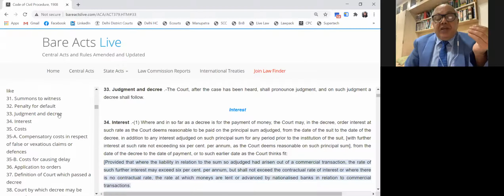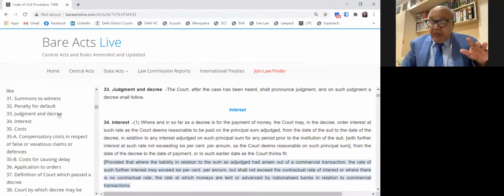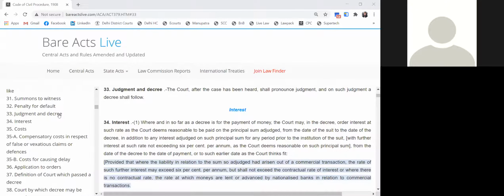And also decree doesn't include the order of dismissal for default, which is normally passed by the court under Order 9 of the Code of Civil Procedure. Bear in mind, these are the things. Then the next point is, these are the decrees passed by the court.